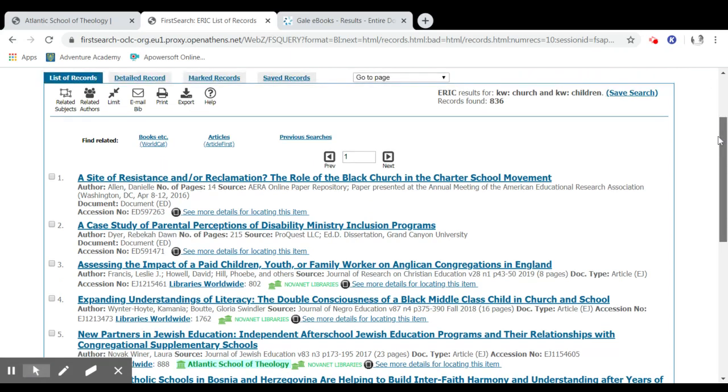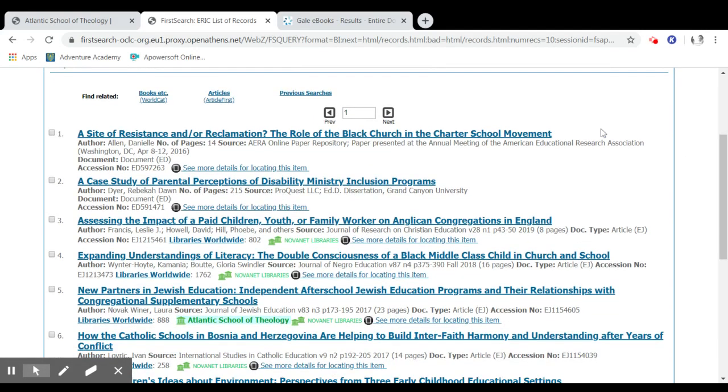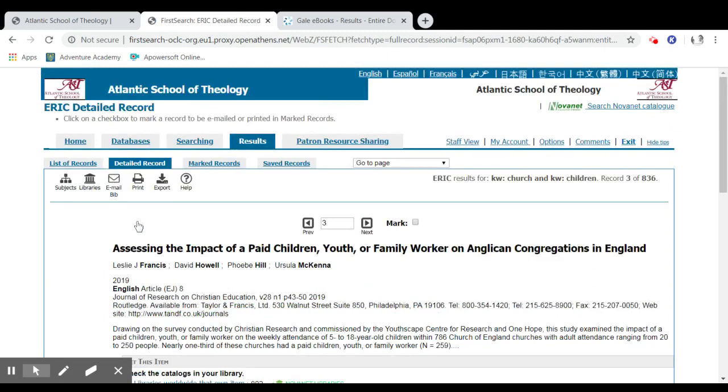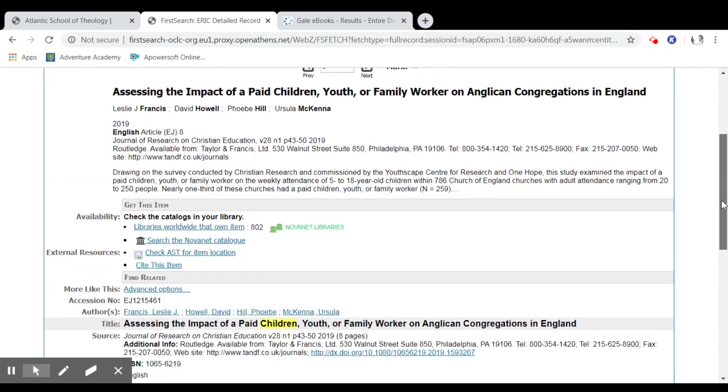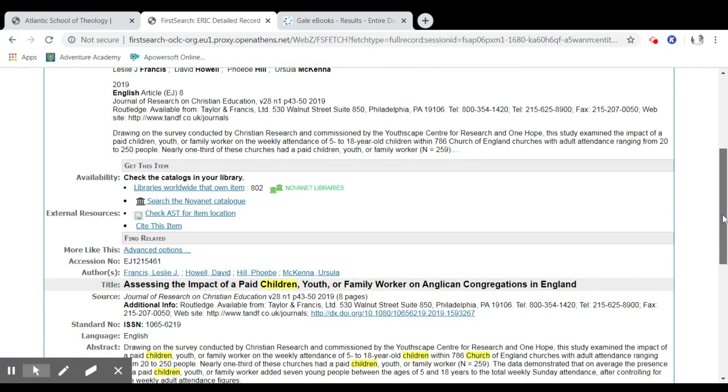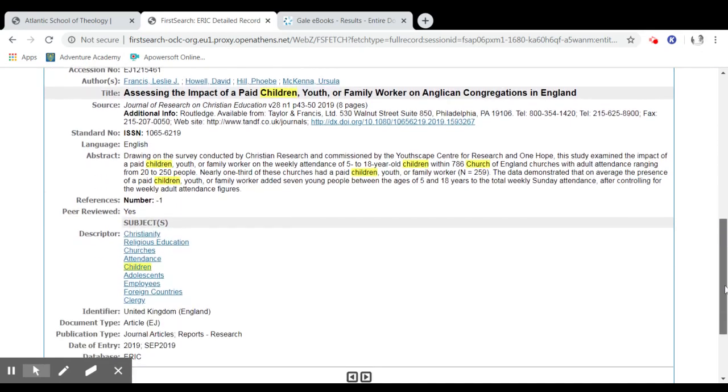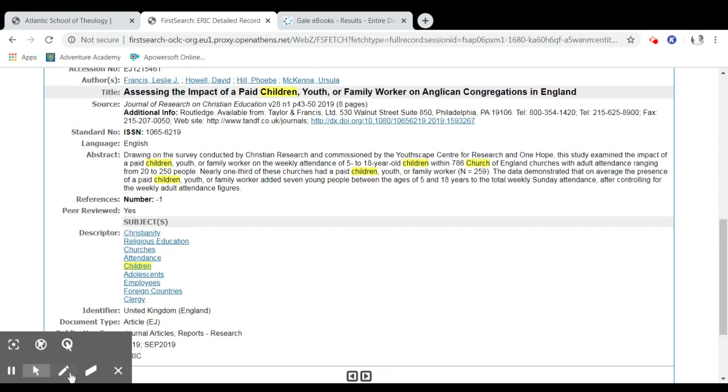And so say we were interested in one of these articles right here. Assessing the impact of a paid children, youth, or family worker on Anglican congregations in England. Let's click on the title and see what happens. So we get an abstract. You see some subject headings here.